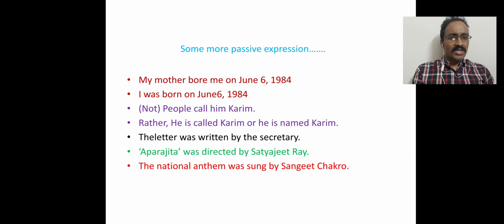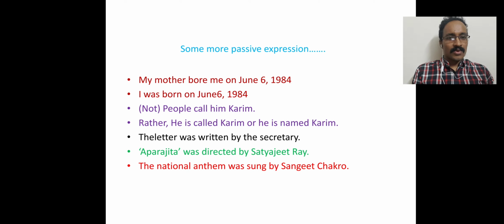And you see, Aparajita was directed by Satyajit Ray. So you watched one movie, Aparajita. You enjoyed the movie, and now you are giving importance to the film, not to the director of the movie. You are not giving importance to Satyajit Ray, rather to the name of the movie. Therefore the subject used here is Aparajita, and this is a passive voice. Was directed: was is the be verb, and directed is the past participle form of the verb. That means this is a passive voice.